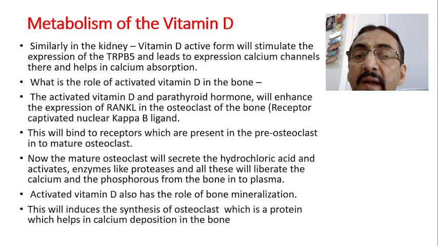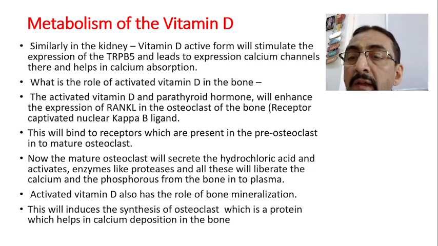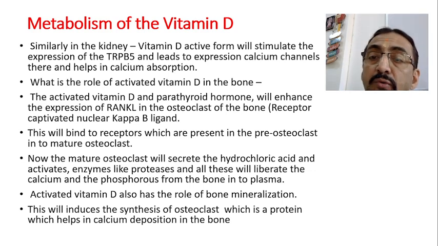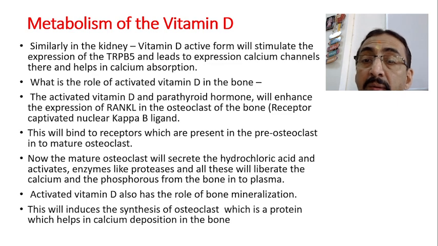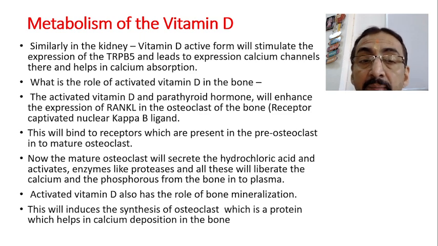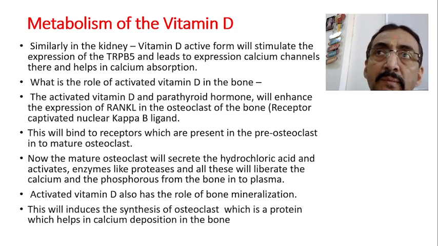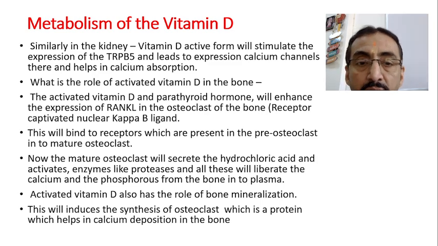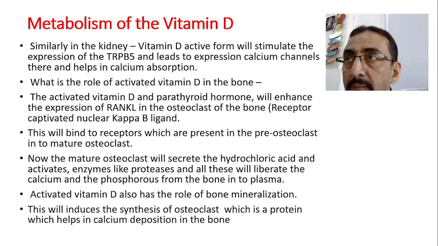This will bind to the receptors present in the pre-osteoclast, turning it into the mature osteoclast. Now the mature osteoclast will secrete hydrochloric acid and activate enzymes like proteases, and all these will liberate the calcium and the phosphorus from the bone into the plasma. So this is how from the bone, calcium comes into the blood. From the osteoid, the calcium is there.